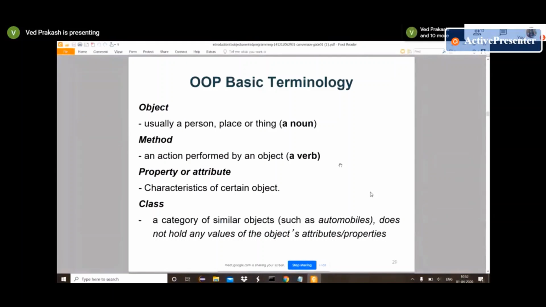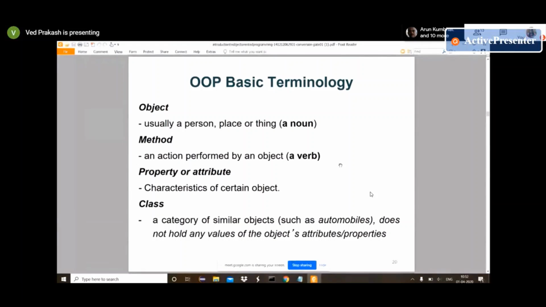In the same way, a laptop or a human being is a class, a blueprint. When we say an object of it, it's like Ved Prakash or Raga. So a class provides us the overall picture, its behavior, how it will look and feel. An object is a specific instance of that class.